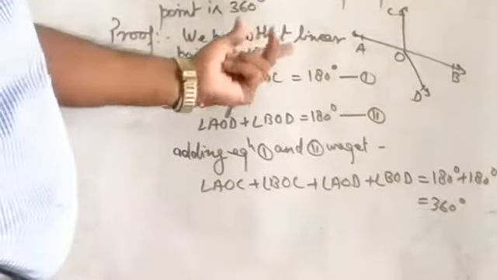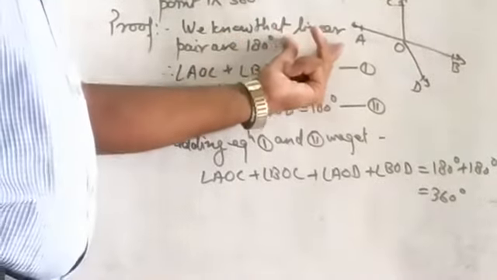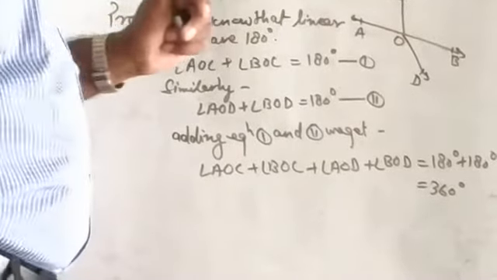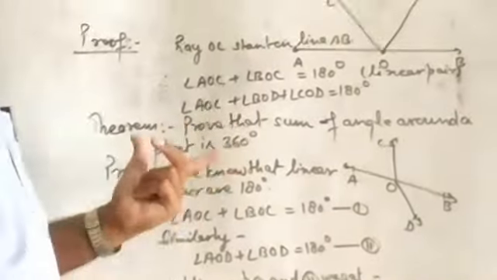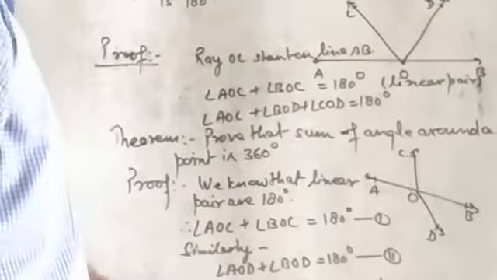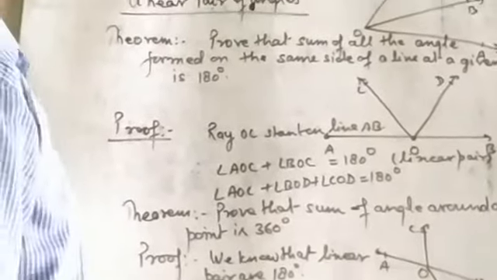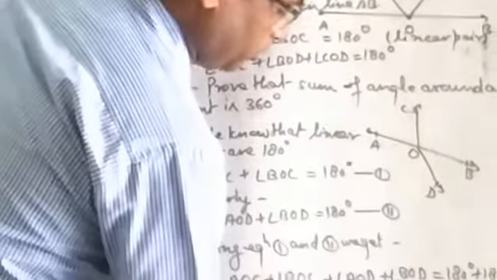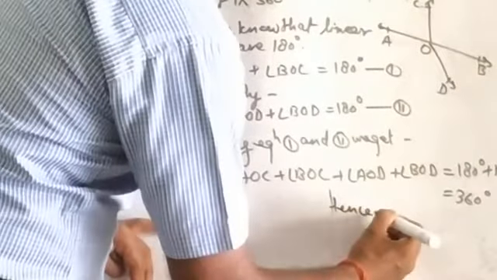We know that the sum of angles on a straight line on one side is 180 degrees, you can also write, or linear pair is 180 degrees. In this way we can prove the sum of angles around a point is 360 degrees. Hence proved.